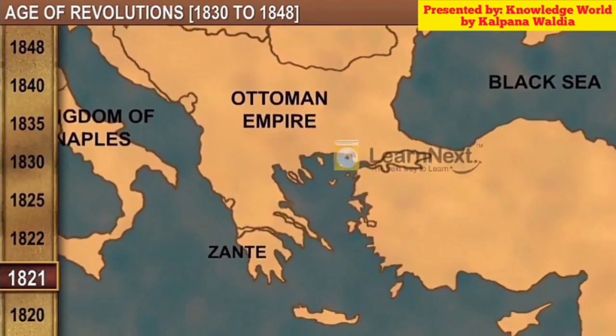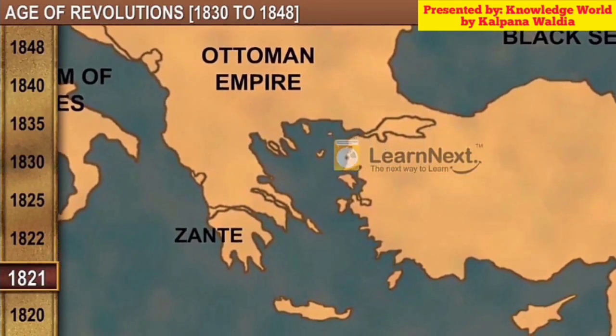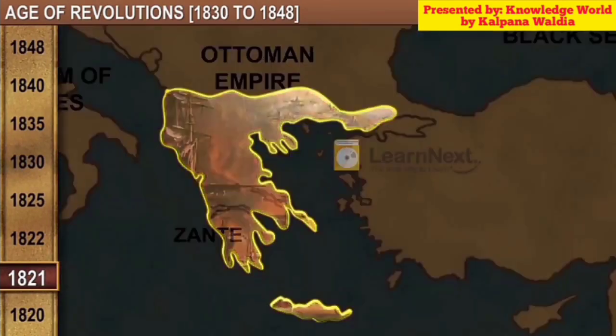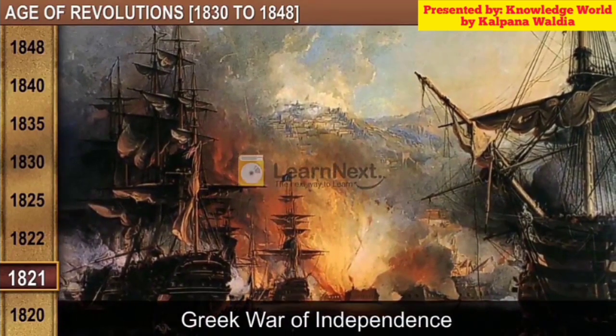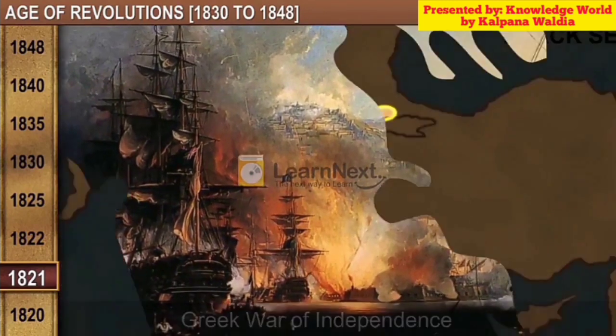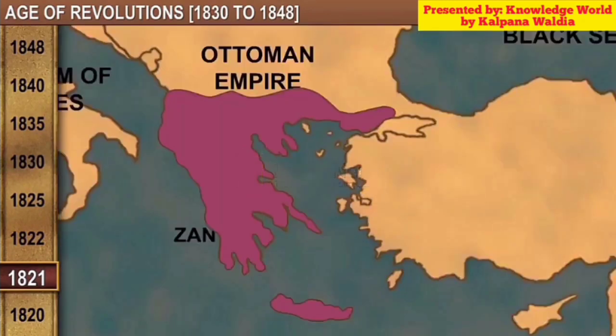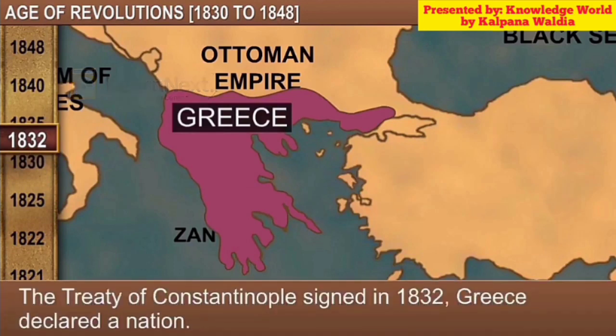In the year 1821, a significant event mobilized nationalist feeling among the educated class of Europe. This was the Greek War of Independence. The Greeks struggled against the autocratic Ottoman Muslim Empire and began a nationalist movement. After the war, the Treaty of Constantinople was signed in the year 1832. It recognized Greece as an independent nation.